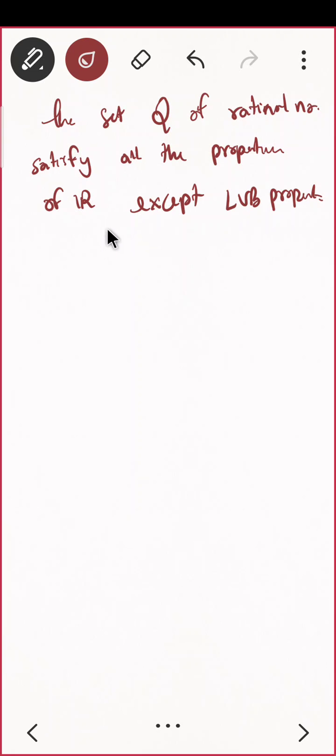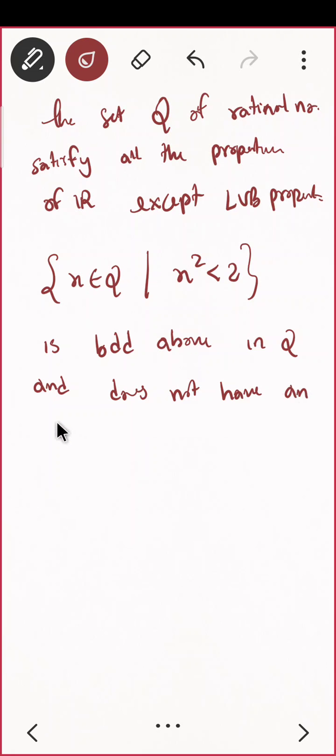There is a beautiful example for that. If you have the set of x belonging to rational numbers such that x square is less than 2, we'll prove later on that this set is bounded above in Q and does not have a LUB in Q.